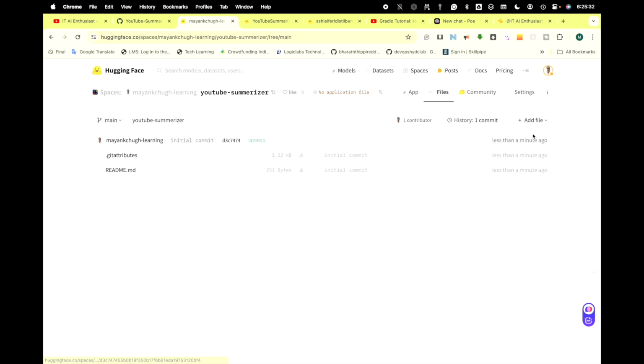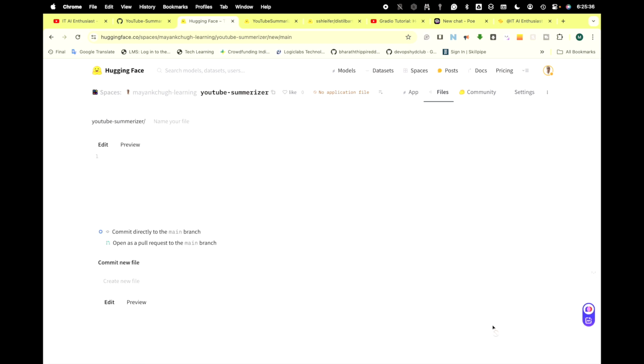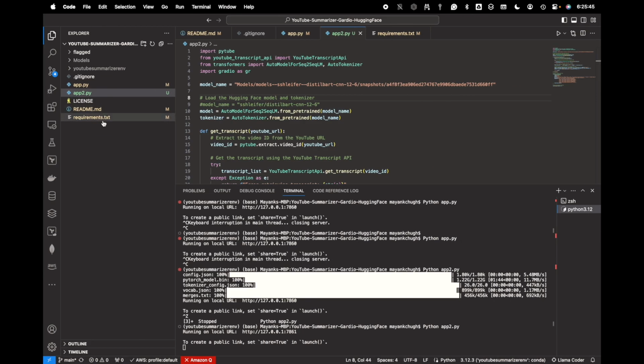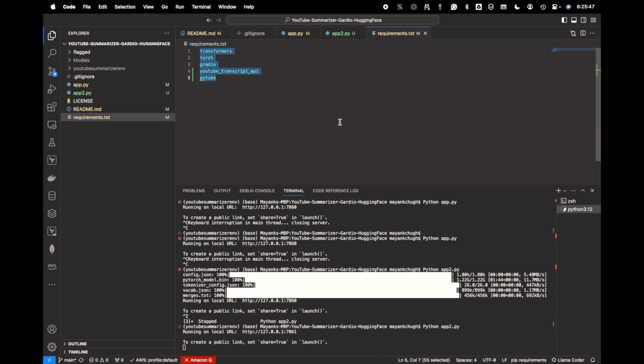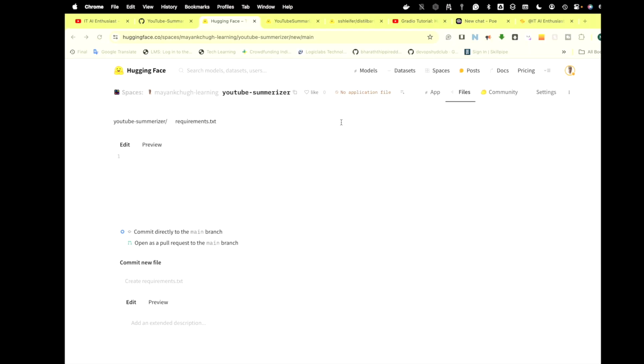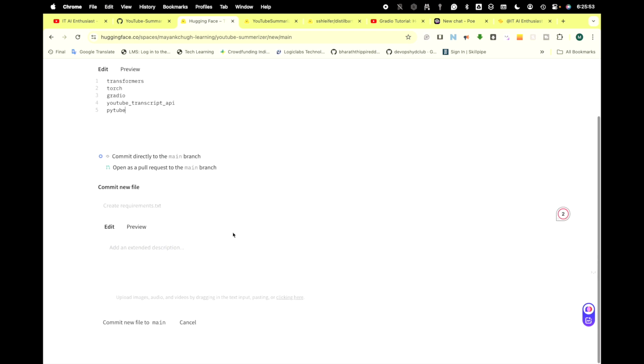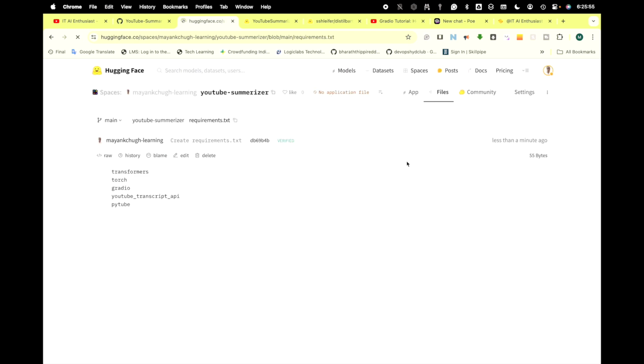So the first file is basically my requirements.txt. And in this, let me take this much, commit it.